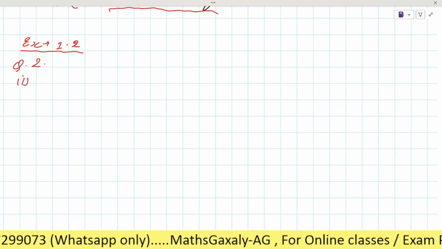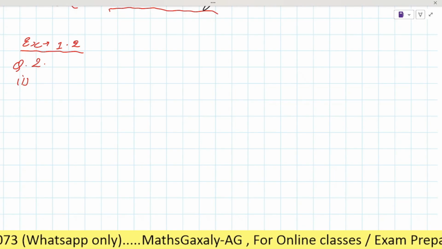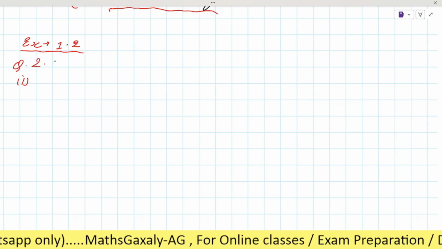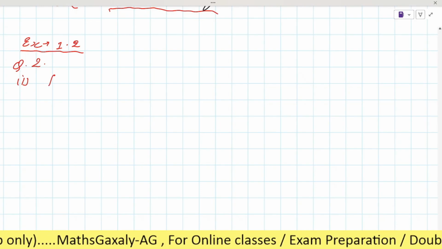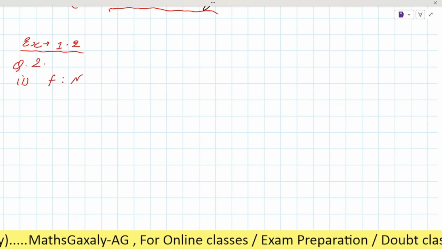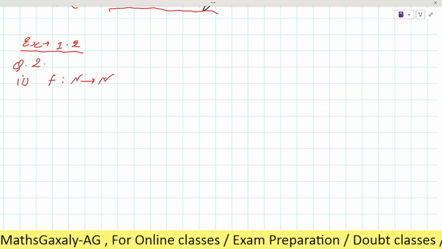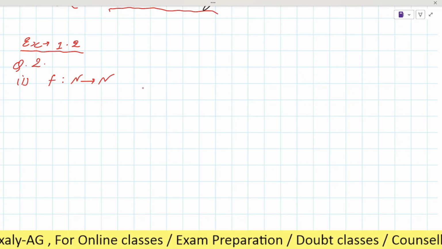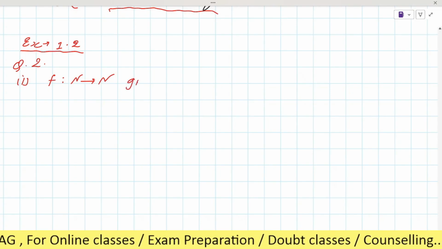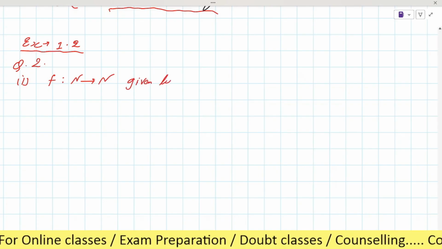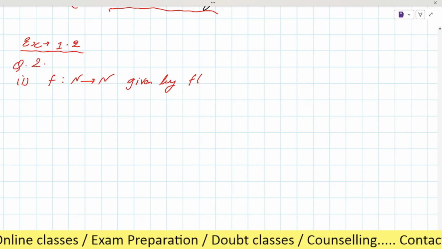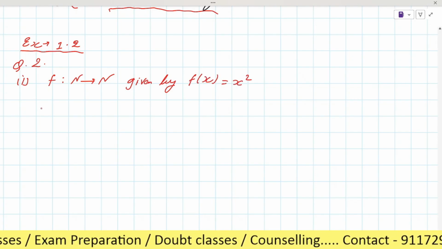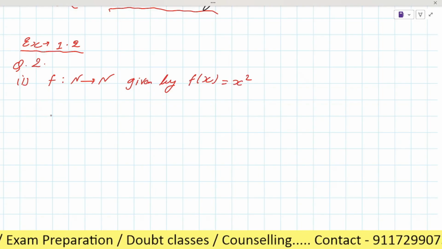So here we have to check one one and onto for the following function. Let's check the first one. The function f from N to N, natural numbers to natural numbers, is given by f(x) = x square. Now let's see here.